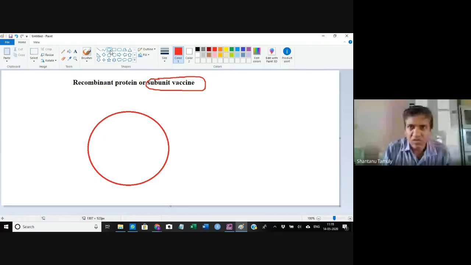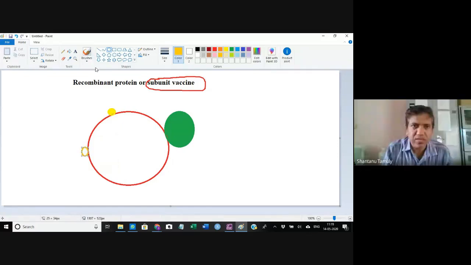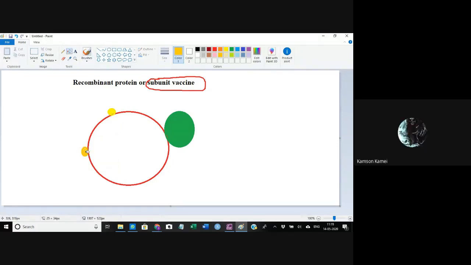So supposing that this is one epitope, and this is another epitope, and let us say that this one is another epitope.